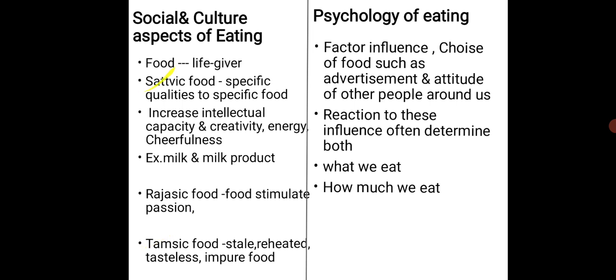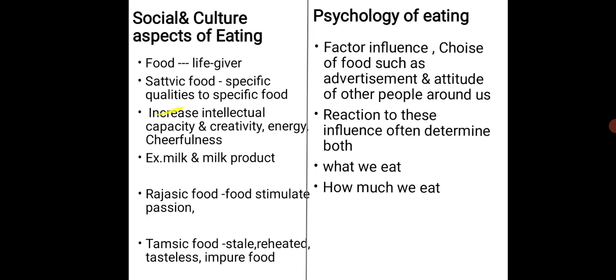Sattvic food has specific qualities. What is sattvic food? Specific foods have specific qualities. Fruit, for example: an apple has specific qualities, bananas have specific qualities, oats have specific qualities. These foods contain vitamins or fiber. For example, oats contain fiber, so that is the speciality of that food.